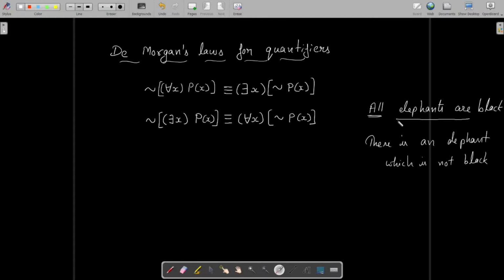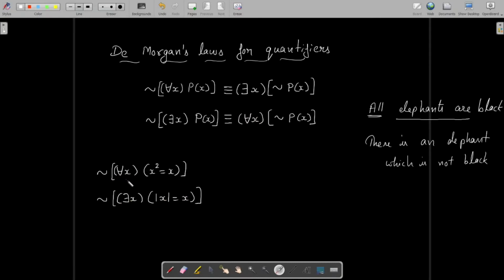So when we negate a proposition involving the quantifier all, we will get a proposition where the quantifier is there exists. In a similar way, if we have a proposition involving the quantifier there exists, the negation of that proposition will be equivalent to another proposition in which the quantifier used is for all. Let us write the negation of these quantified expressions.